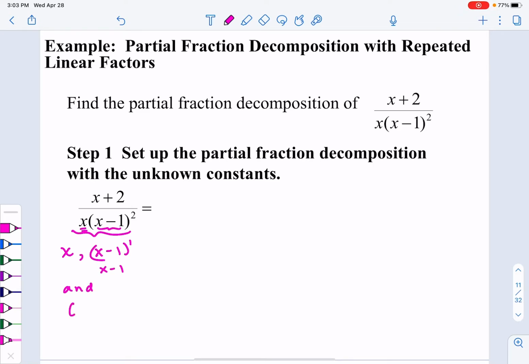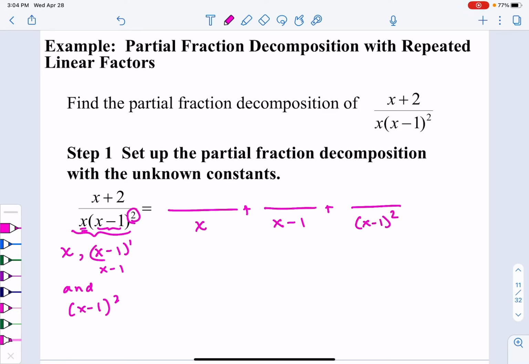And we also have that x minus 1 to the second power. So that means we are going to have three fractions set up. The first fraction is going to have x, because that was the first factor we saw. The next fraction is going to have an x minus 1. And then a third fraction that's going to be x minus 1 squared. And so we set up our numerators as a, b, and c.